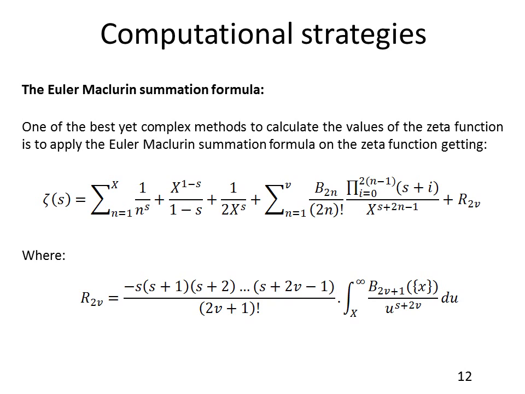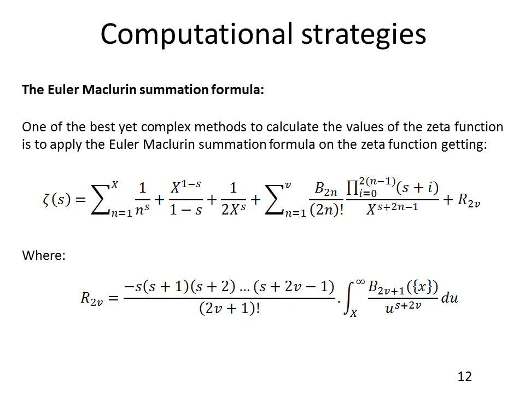The Euler-Maclaurin summation formula actually connects the sum of the values of a certain function at integers in a certain interval with the integral of the function on the same interval. The following relations shown here are given upon applying the Euler-Maclaurin summation formula to the function 1 over n to the power of s, where s is a complex variable.